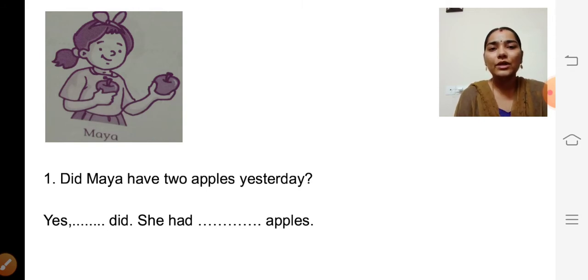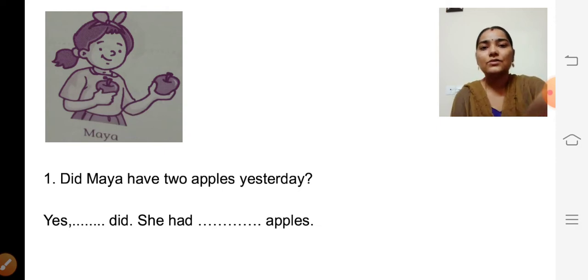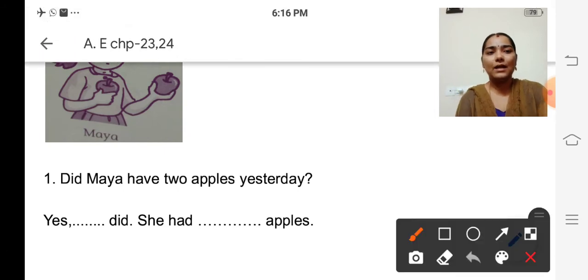In the question itself they have given yesterday, so we are going to use past tense. And they have given the name in the question itself, so we need not write the name in the answer. So how to answer? Did Maya have two apples yesterday? Yes, dash did. She had dash apples. So we are going to fill in the blanks.